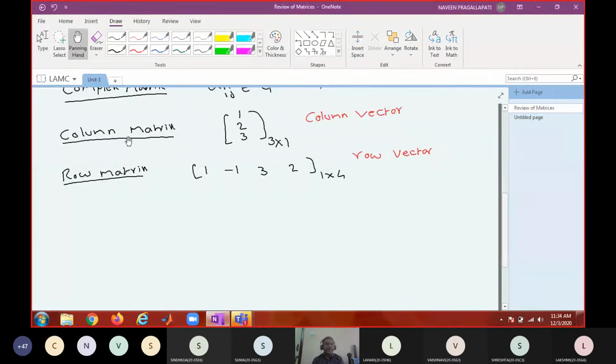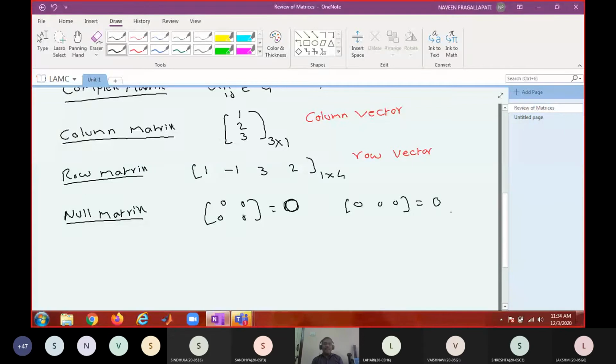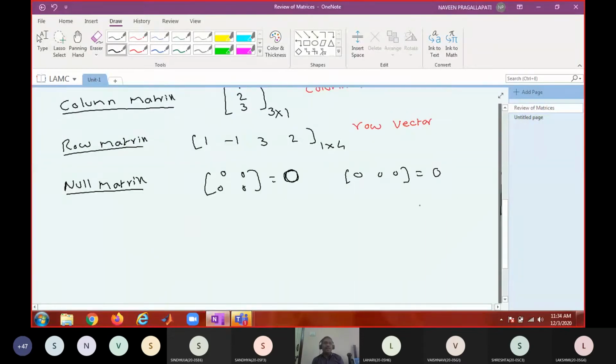Right. Now, what do you mean by a zero matrix or null matrix? All elements are zero. We generally denote it with a bold 0. This is another null matrix. If every element is 0, then it is called a null matrix or zero matrix. What is this matrix called?